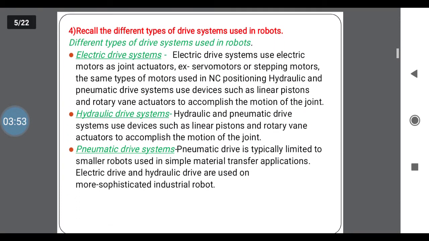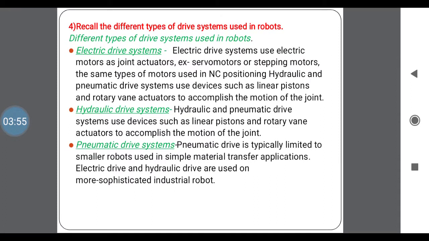Next one: recall the different types of drive systems used in robots. You know already what the drive systems are. What are the different types of drive systems used in robots to get highly effective work? First one is the electric drive system. Second one is hydraulic. Third one is pneumatic. See, electric means these are motors, AC motors, DC motors, stepper motors used in the robots. As you use motors in a mechanical device, the same electrical drive system we are using in the robots.